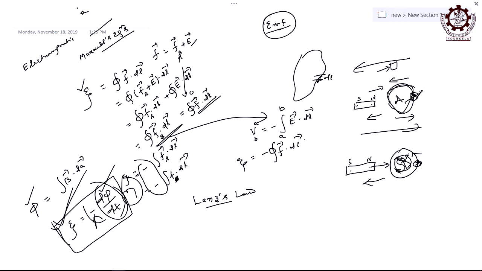So, the EMF is generated in the loop in such a way that it always opposes the cause due to which it is produced. The EMF is produced because of the motion of the magnet, but which pole is moving, north or south? Accordingly, the pole appears here. The loop becomes a magnet, and it has north and south poles. Now, accordingly, you have to decide in what direction the EMF is created. So, Lenz's law gives the direction of the induced EMF and hence the conventional current, and that depends on what kind of motion there is of the magnet or magnetic field.